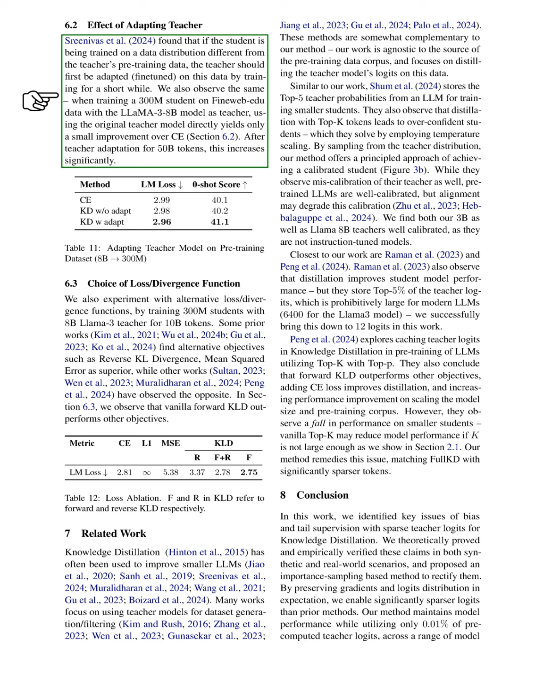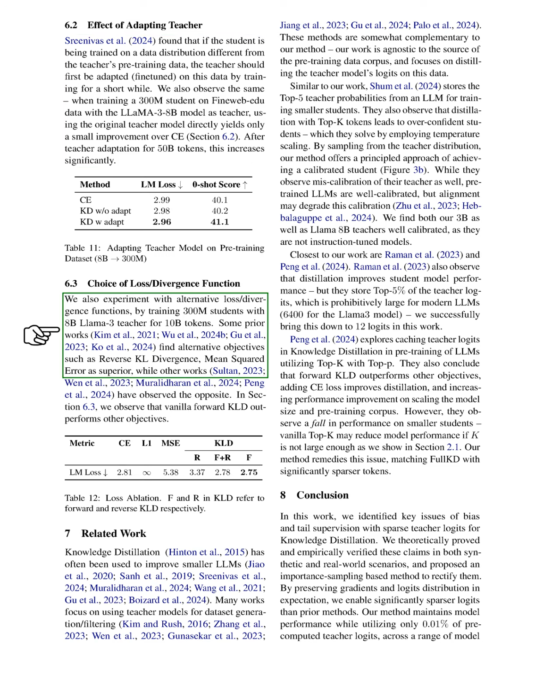We observed this ourselves when training a 6 million parameter student on FineWeb Edu data using the Llama model with 8 billion parameters as the teacher. Using the original teacher model resulted in only a slight improvement, but after adapting the teacher for 1 billion tokens, the performance increased significantly.